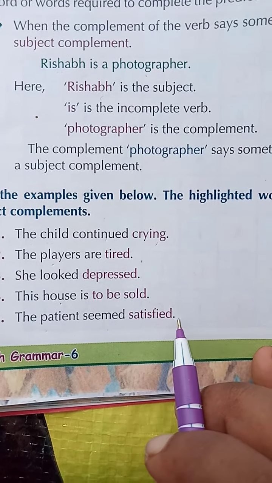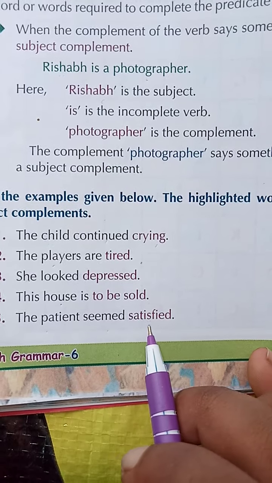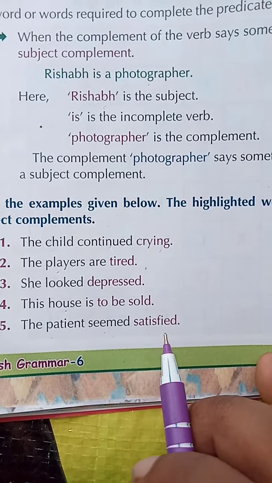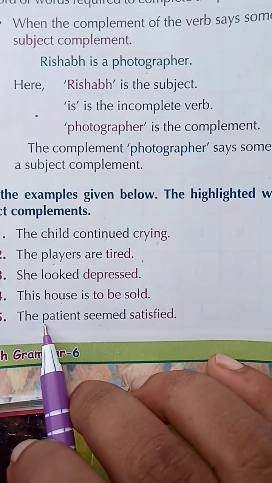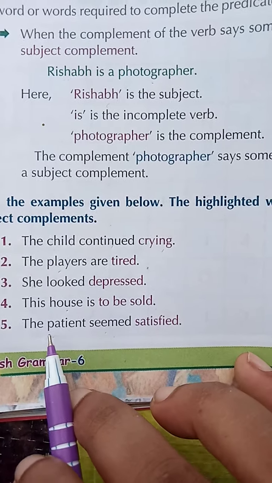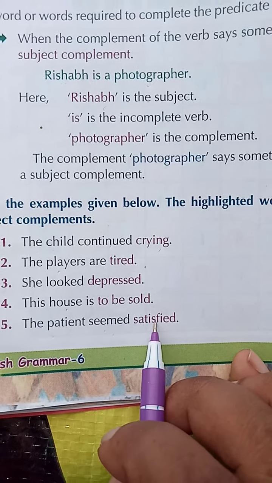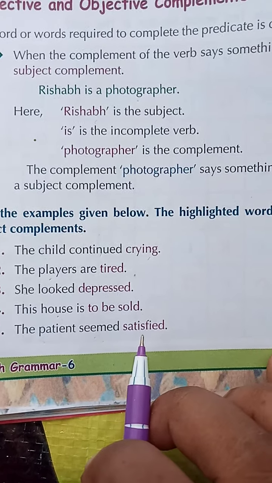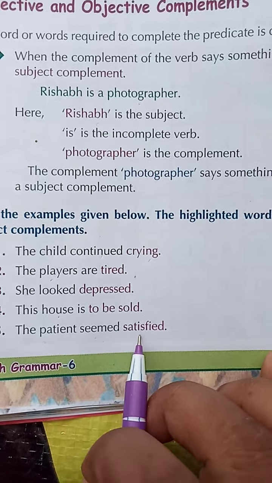But where there is the complement, now it has complete meaning. So who is satisfied? The patient. So there is a link between the subject and the complement. So when the complement says something about the subject, it is called subject complement.